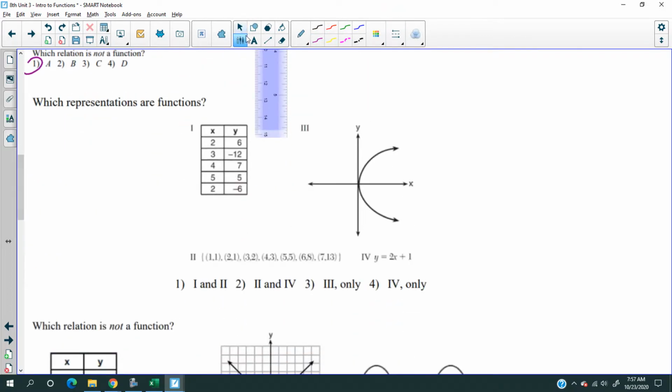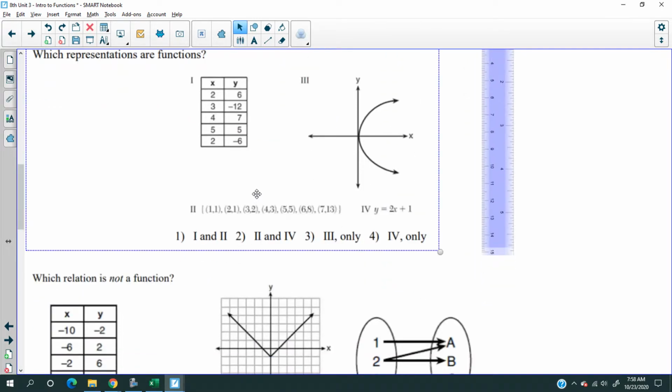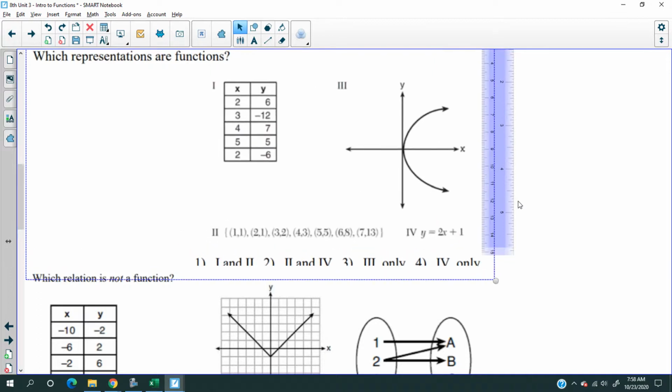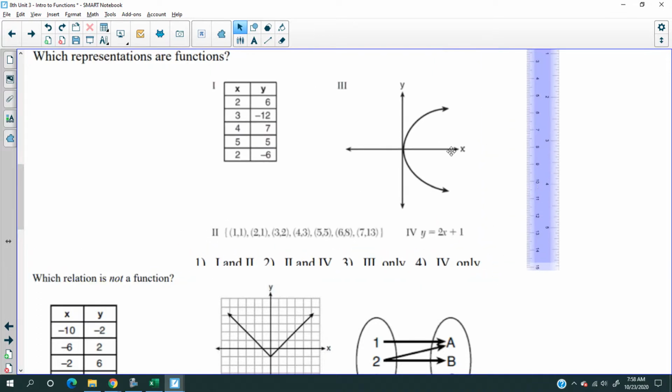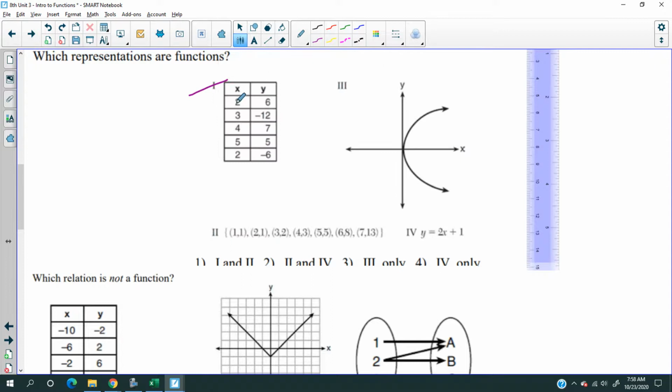Which representations are functions? Oh, great question. I'm a little worried if you can see this here, though. All right, that should help. Which are functions? Let's start the process of elimination. So that's not a function, because 2 repeated. That fails the vertical line test. Is this a function? 1, 2, 3, 4, 5, 6, 7.